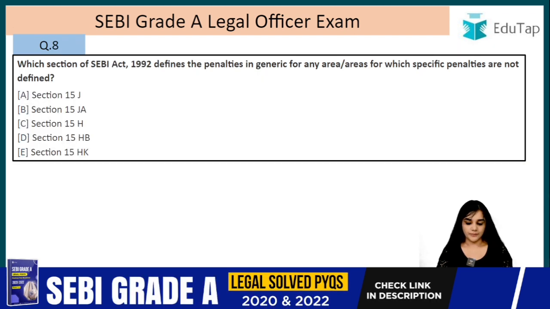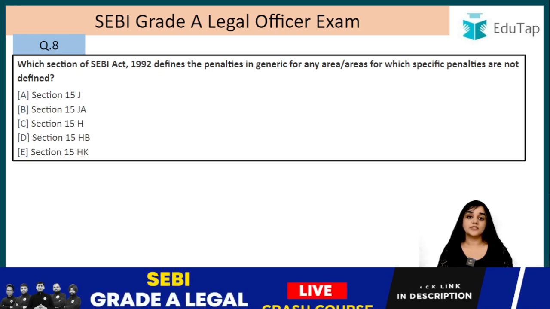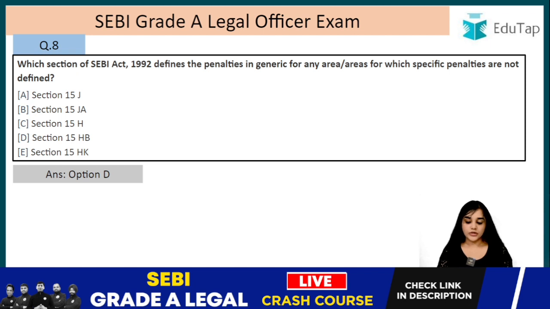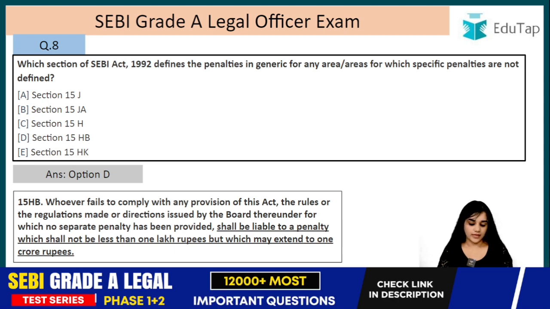Question number 8. Which section of SEBI Act 1992 defines the penalties in generic for any areas for which specific penalties are not defined? In case a specific penalty has not been given, in that case what is going to be the penalty? So it is given in section 15HB, right? That is option D. Let's read what is going to be the penalty in that case also.